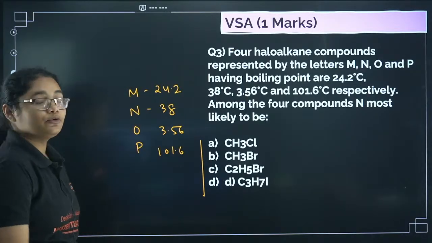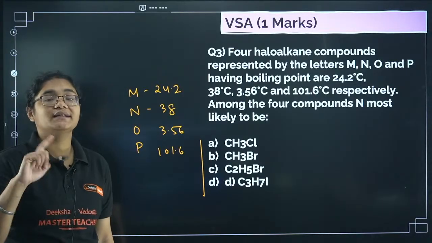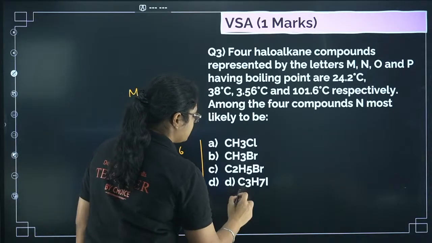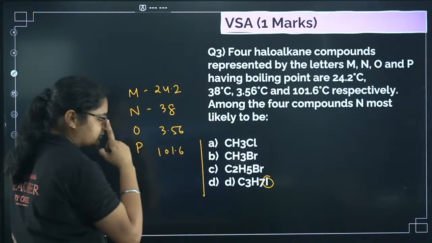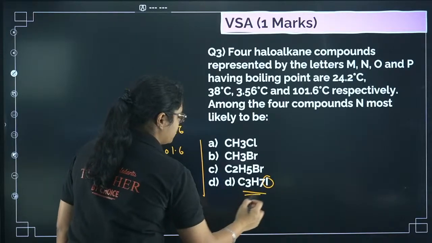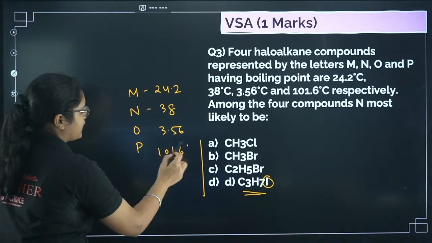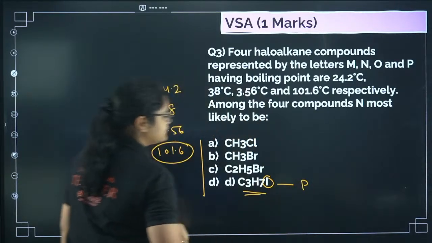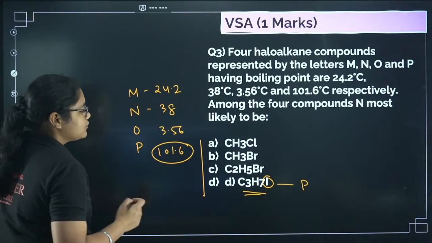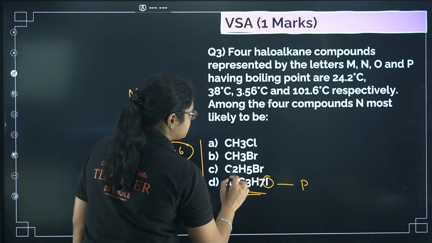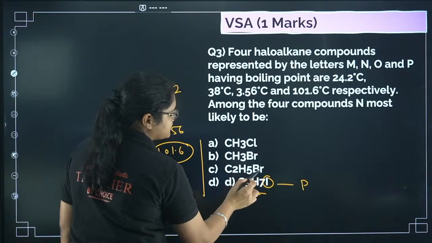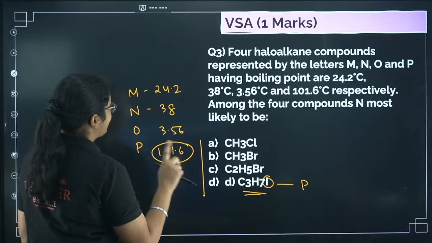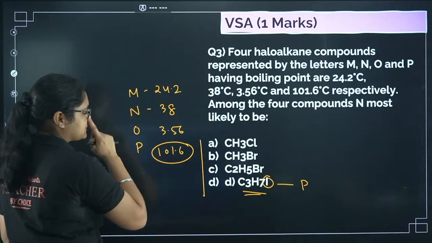Now you know the rule for boiling point. When the mass increases, the boiling point will increase. Now if you see here, iodine has the highest mass, right? So that will have the highest boiling point. So which among these has the highest boiling point? This one. So I can say that C3H7I is P. Next, which one will have the next highest boiling point? You can see here 2 carbons and bromine. This will have the next higher mass, so here we'll have the next highest boiling point. So N is the next highest boiling point.